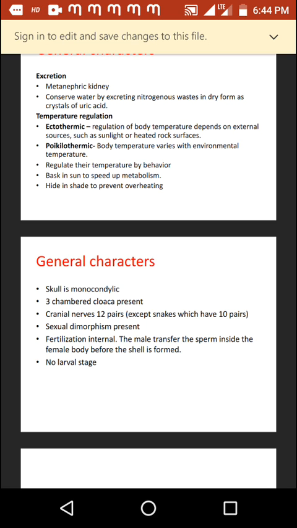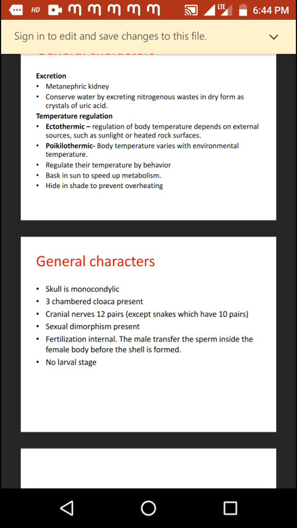In reptiles, we find a three-chambered cloaca. Cranial nerves are present, about 12 pairs, except in snakes, which have 10 pairs. In these animals, sexual dimorphism is present. Fertilization is always internal. The male transfers the sperm inside the female body before the shell is formed. Such type of fertilization is called internal fertilization.